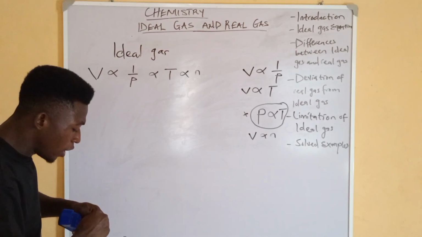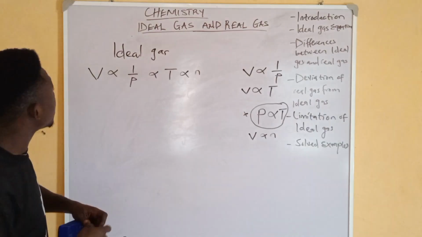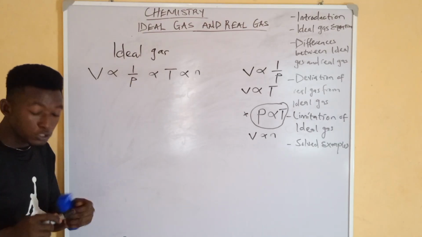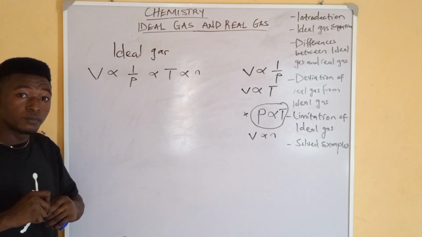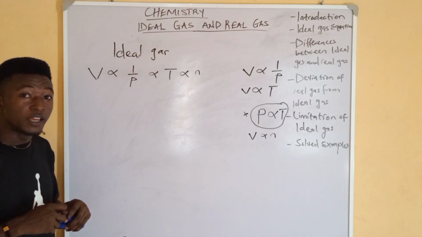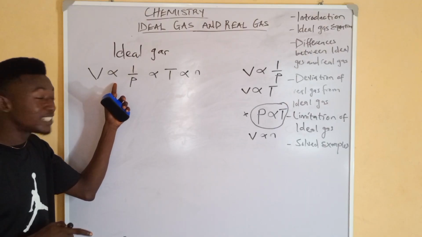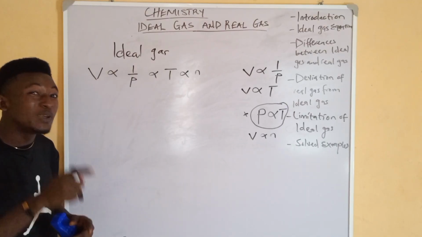Now, if we see any proportionality sign like this, what do we usually introduce to eliminate it? We introduce a constant, and when we introduce a constant, the proportionality sign is changed to equal to.